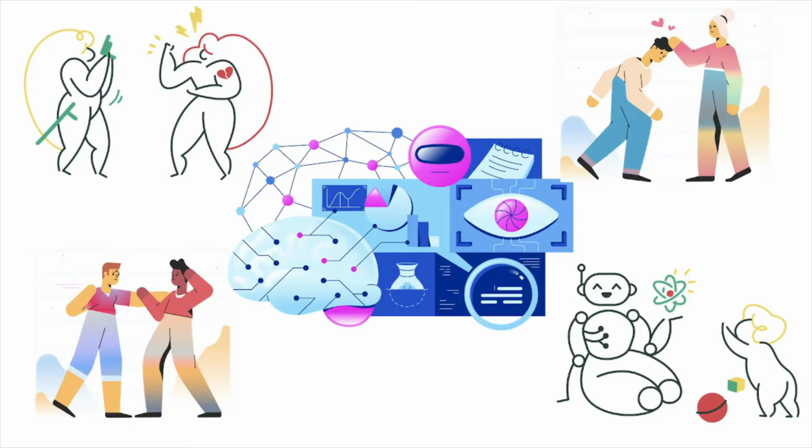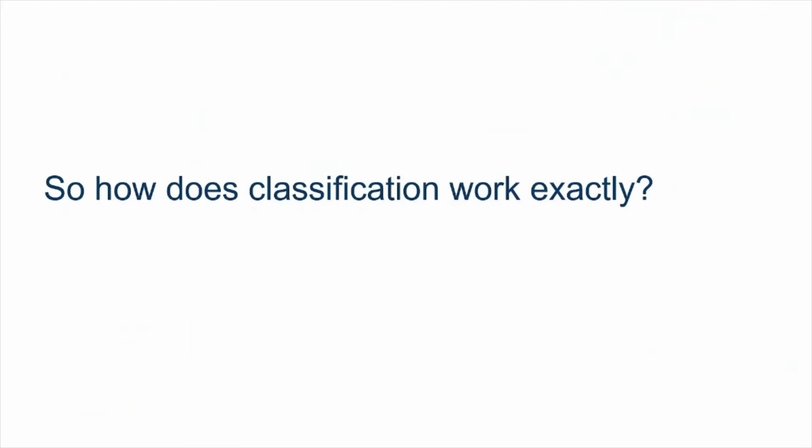To overcome these problems, we have machine learning algorithms to accomplish the task of removing harmful material from social media efficiently and unbiasedly. So how does classification work exactly?